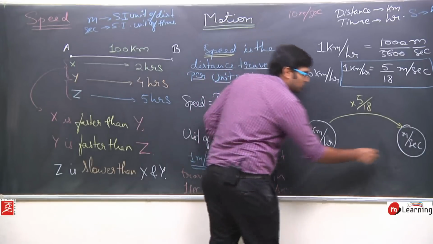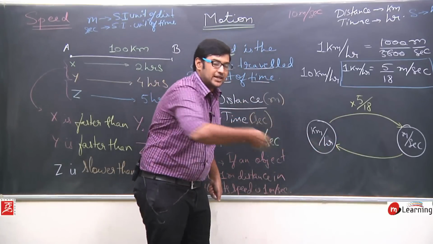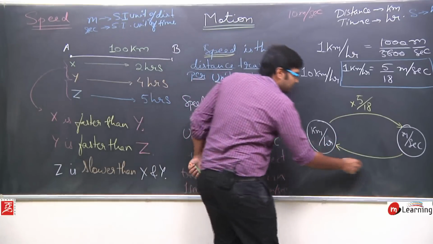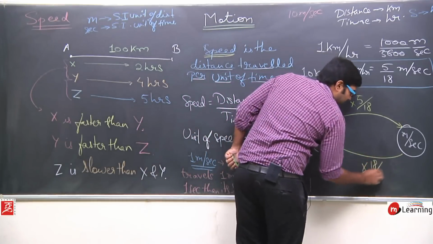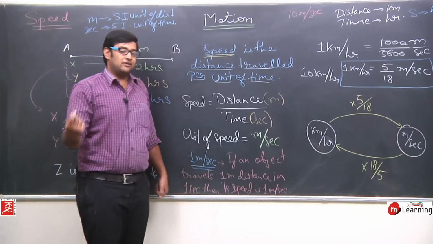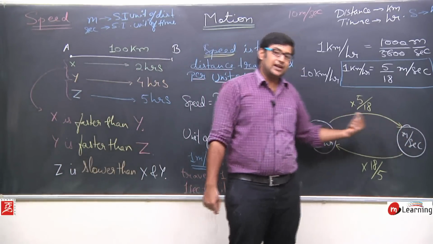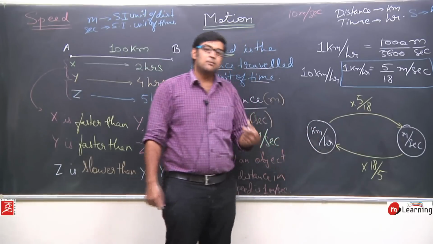And if I want to go the other way, from meters per second to kilometers per hour, I will multiply by 18 by 5. So if you multiply the speed in meters per second by 18 by 5, it gets converted to kilometers per hour.